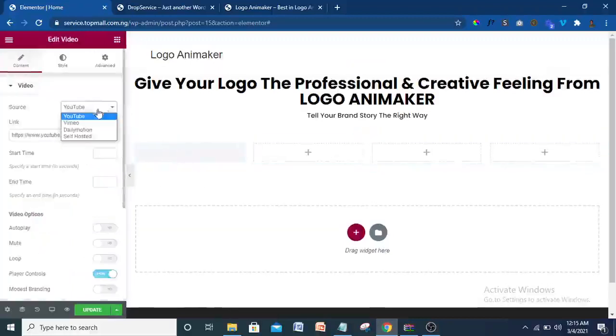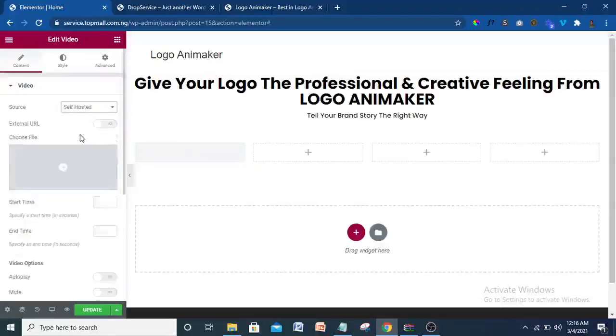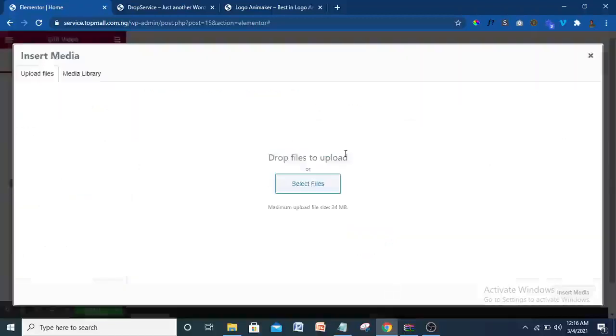You can select it in YouTube, as you can put all these things in YouTube. But I'm going to put it in self-hosted. This is why I choose self-hosted, because the files are not large. So I'm going to choose file. I'm going to click that.